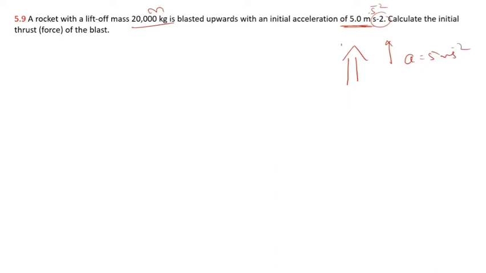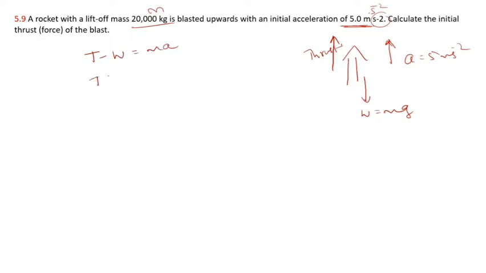If you want to move up, there must be an upward force. If the rocket has a mass of 20,000 kg, it has a downward force, its weight, which is m into g. The resultant force is upward. So there is an upward force which is called the thrust. Thrust is a form of force. The body is moving up, which means the upward force is more. Upward force minus downward force will be the resultant force, ma.